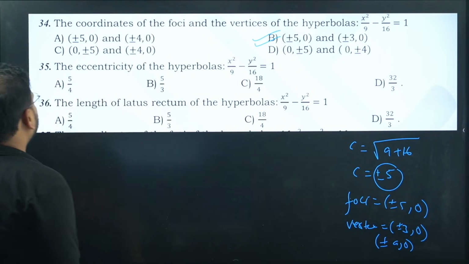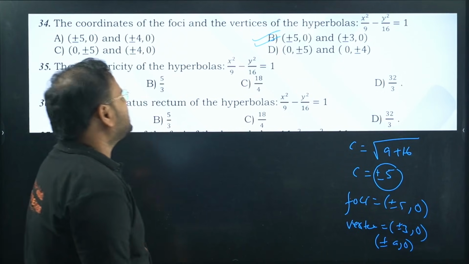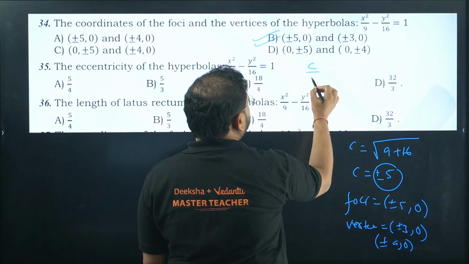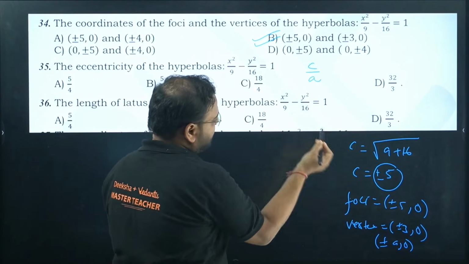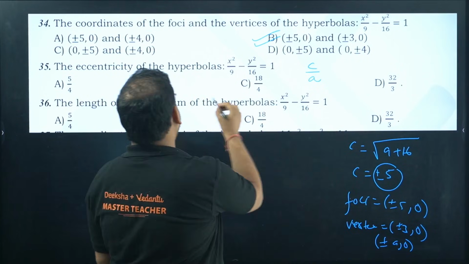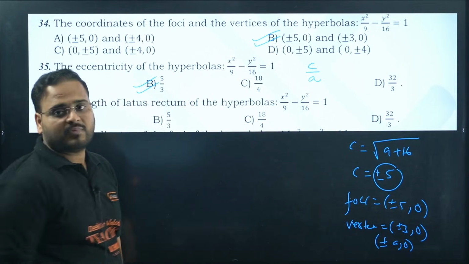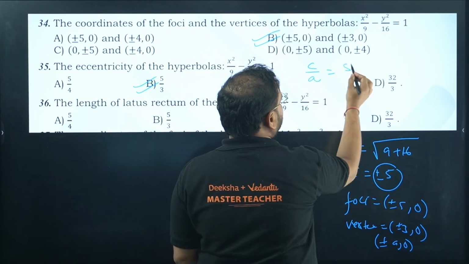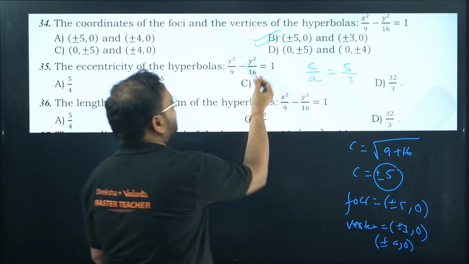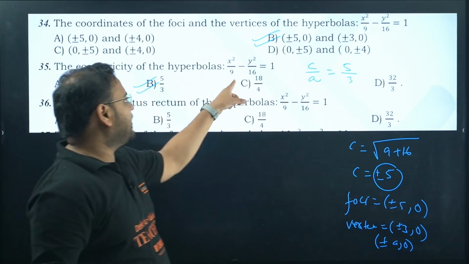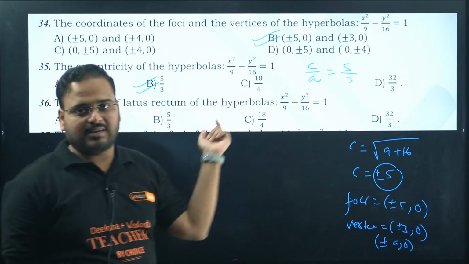Next. Eccentricity of the hyperbola. This is directly again C by A. C is 5 and A is 3. So 5 by 3. Option D. C is, we just found it. C is 5. A is 3. 5 by 3. Same hyperbola. X square by 9, Y square by 16. I have taken the same one.